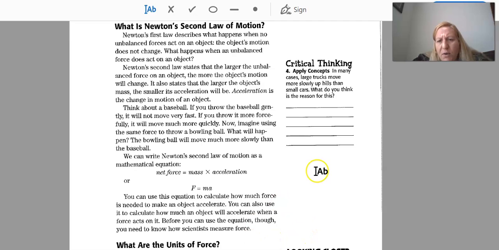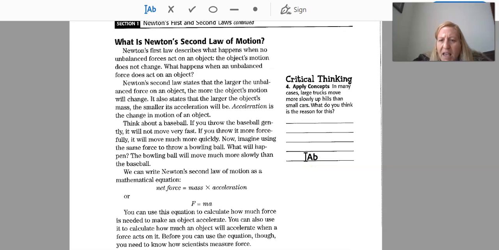Okay? So, in many cases, large trucks move more slowly up hills than small cars. Why do you think the reason is? So go ahead, jot down your reason, and we'll be back to talk about it. So go ahead and push pause.